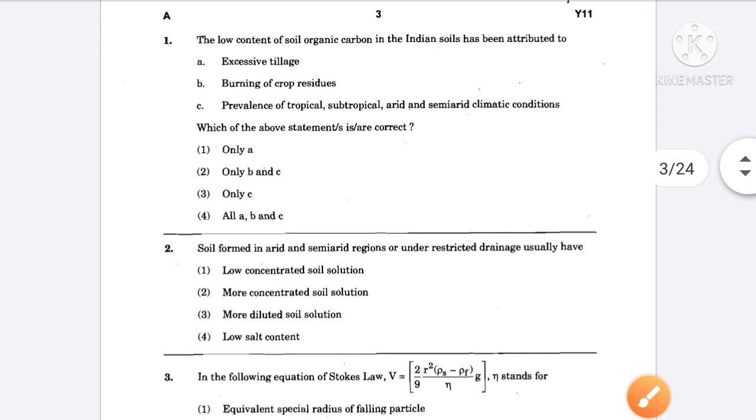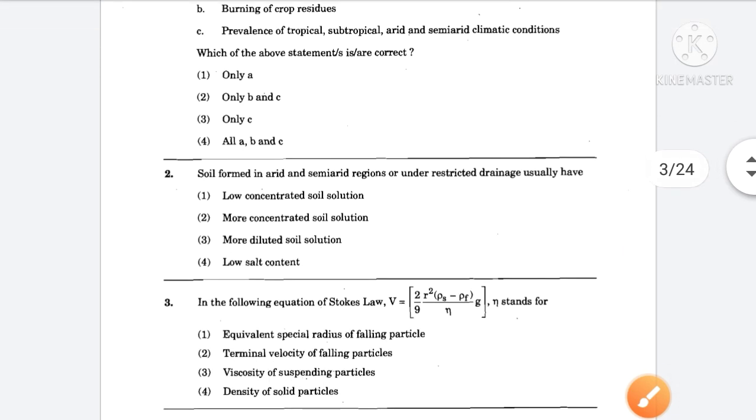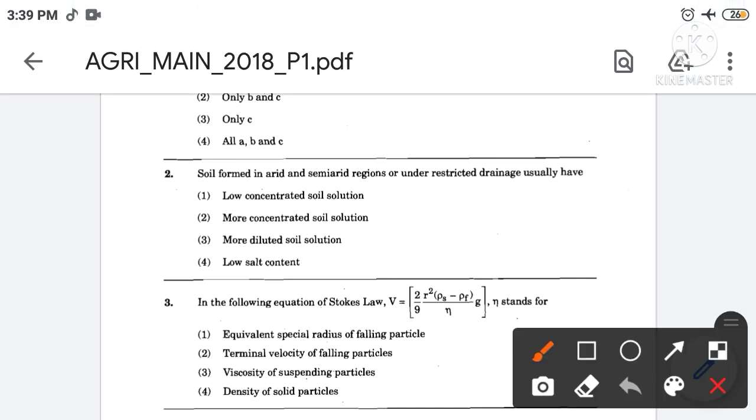Then next, soil formed in arid and semi-arid regions or under restricted drainage usually have. The correct answer is option number 2nd. So the soil formed in arid and semi-arid regions or under restricted drainage usually have more concentrated soil solution.